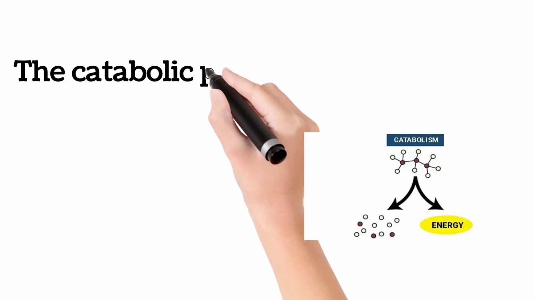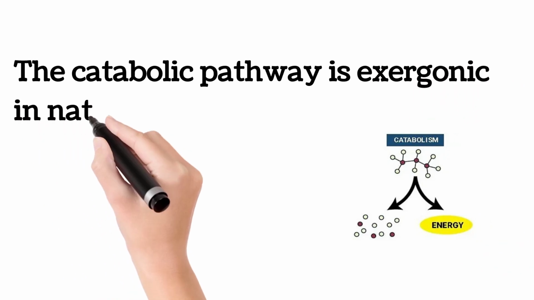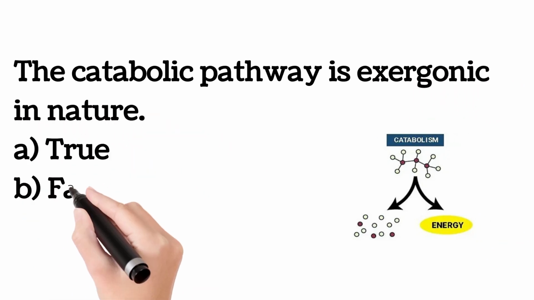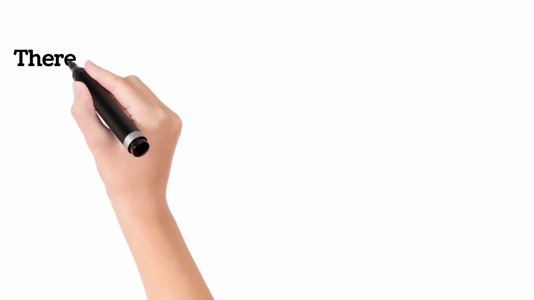The catabolic pathway is hexagonic in nature. A, true. B, false. The answer is true, because a catabolic pathway is a pathway in which high energy compounds are generated, like for example ATP.